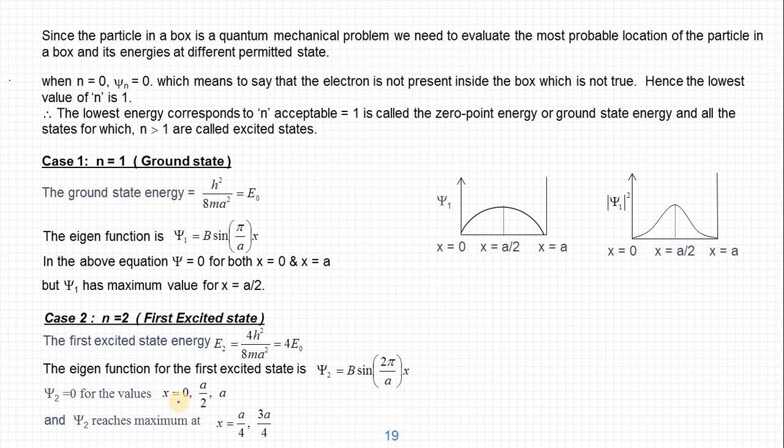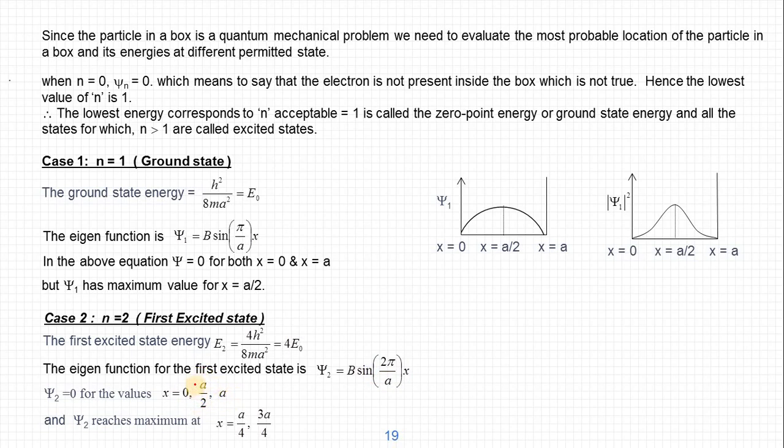When x is 0, sine 0 becomes 0, so psi2 is 0, and when x equal to a, the a will get cancelled and we get sine 2 pi, which is also 0. So at x equal to 0 and x equal to a, psi2 is 0.